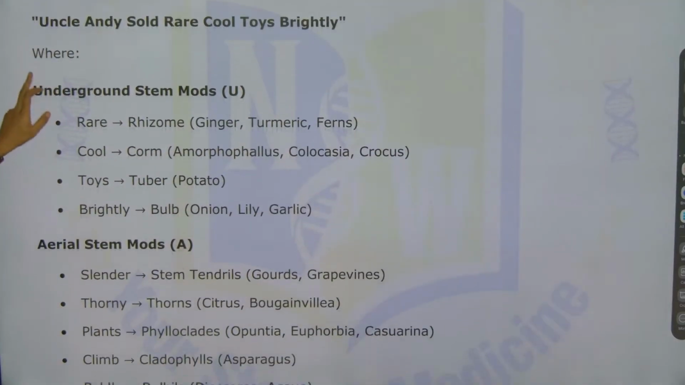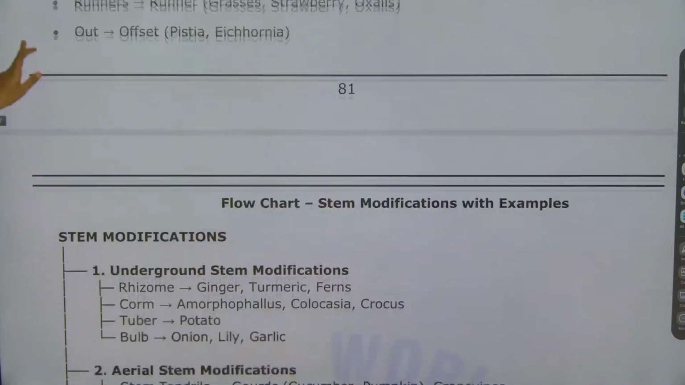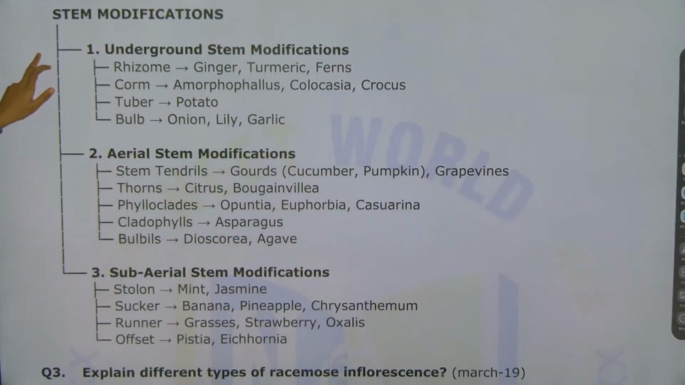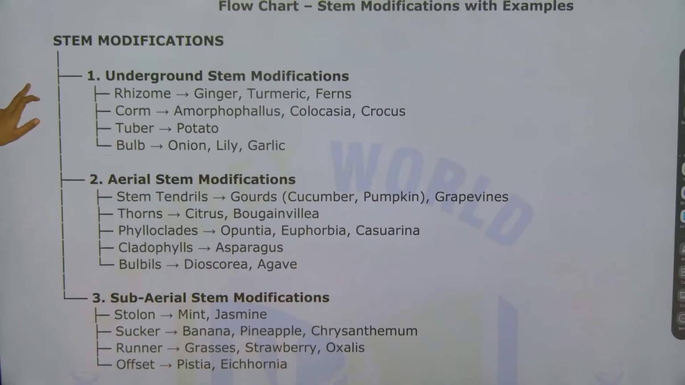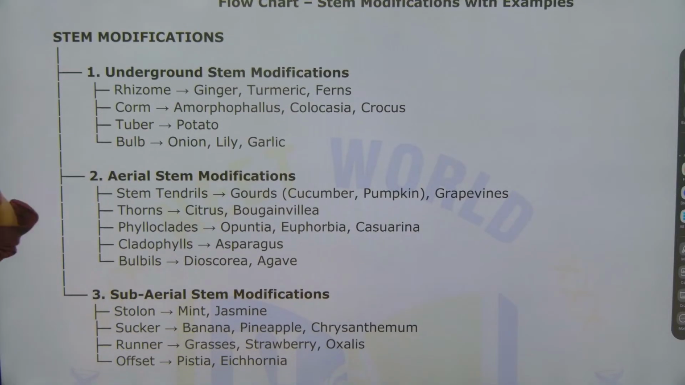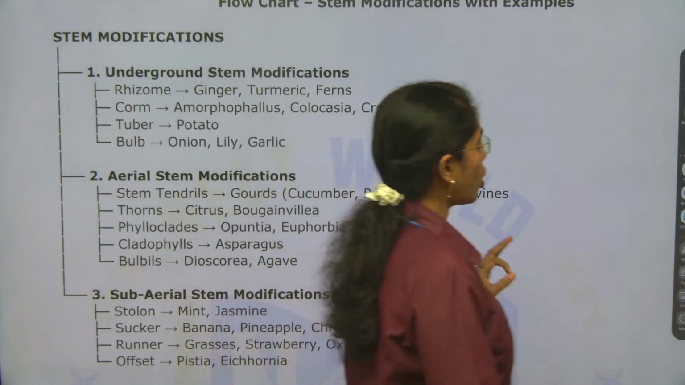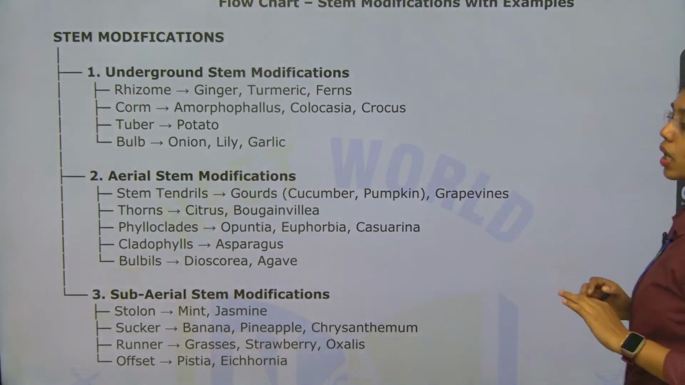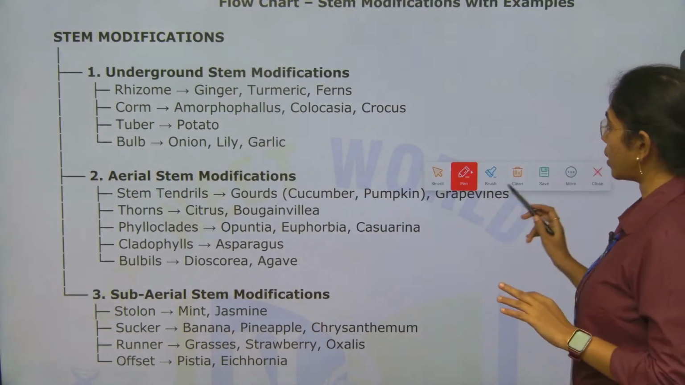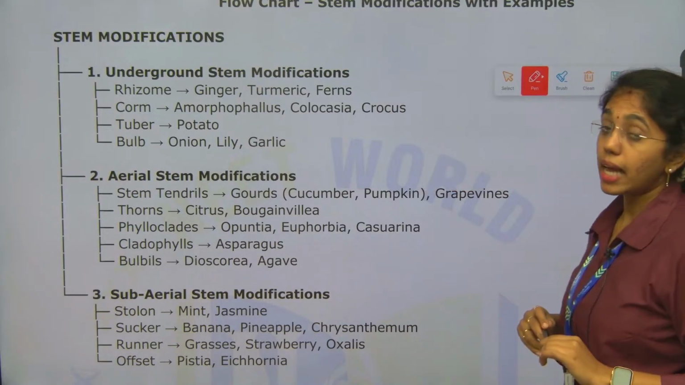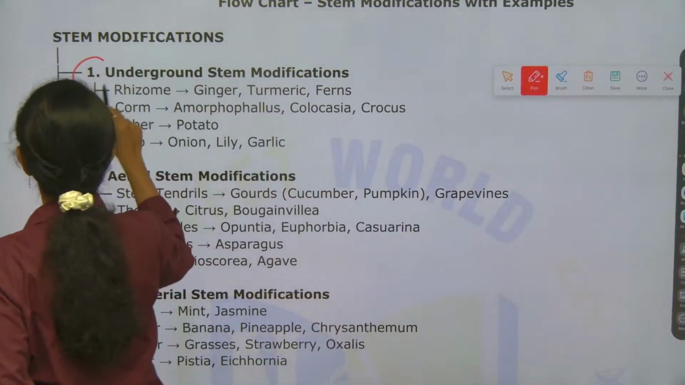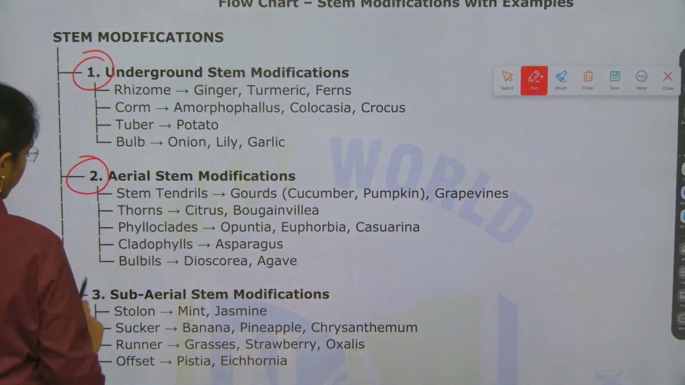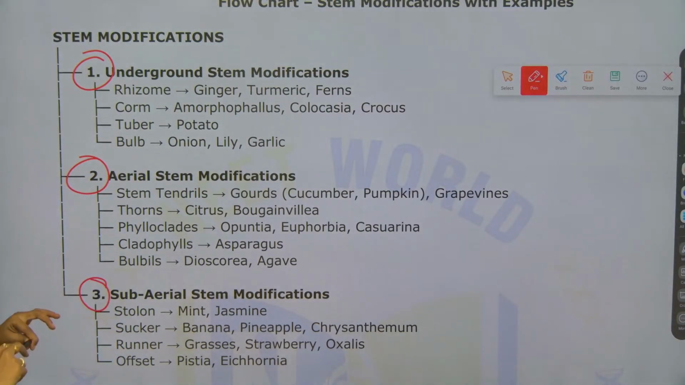Now, a mnemonic to remember this. First I will give you the flow chart and then I will tell you about the mnemonic. The flow chart is to remember the stem modifications. There are 3 types of stem modifications, right? Underground stem modification, aerial stem modification and subaerial stem modification.